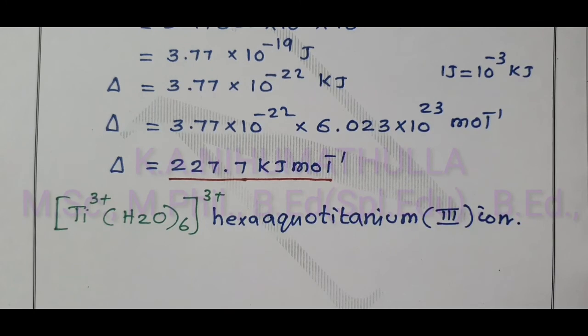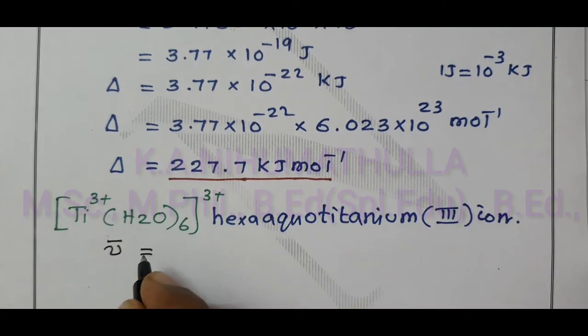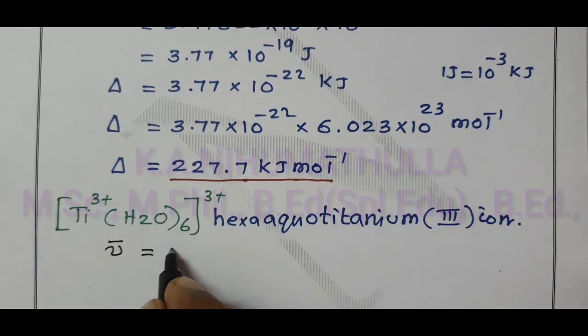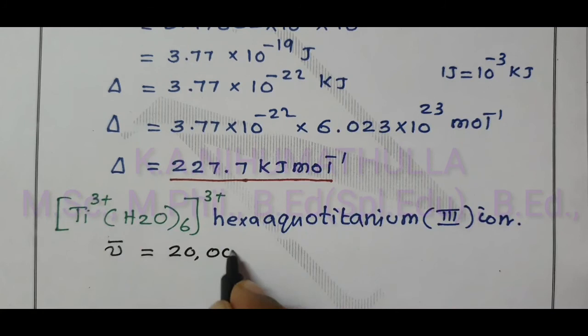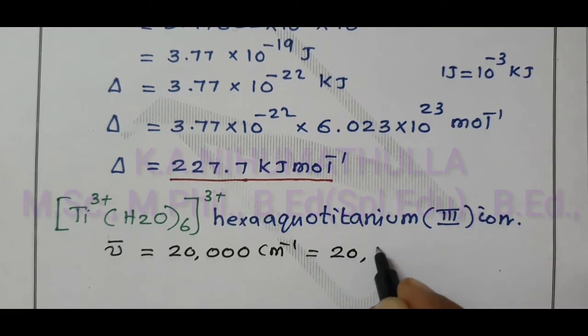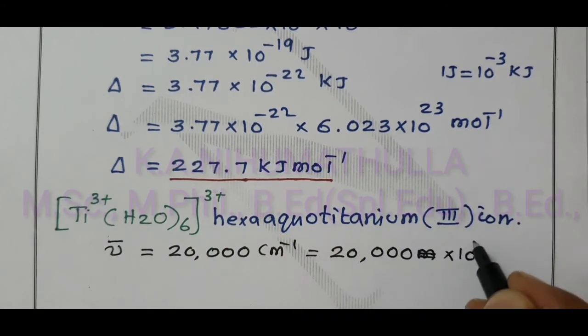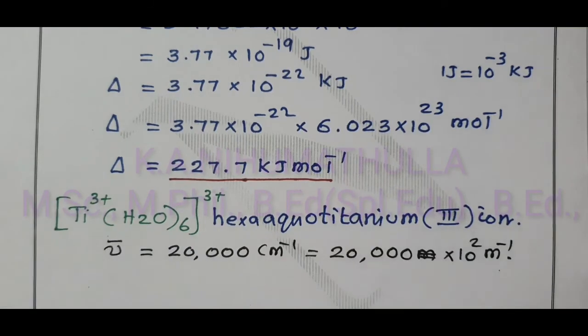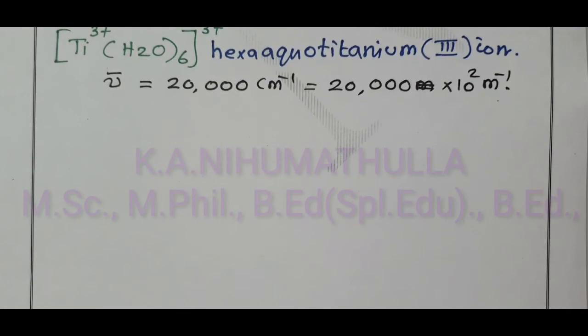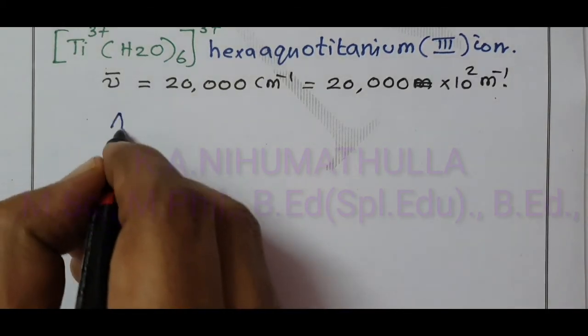Now, the wave number of this complex, mu dash, is equal to 20,000 centimeter power minus 1, equal to 20,000 into 10 power 2 meter power minus 1. Now here also we are going to calculate the delta value, crystal field splitting energy, by using the same formula.